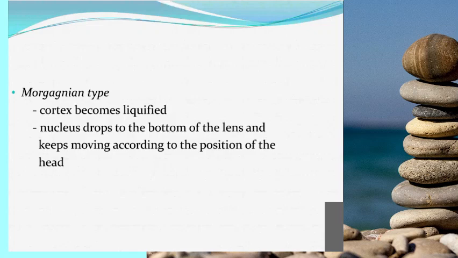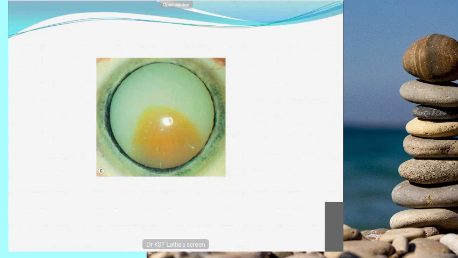Here, the cortex becomes liquefied, and the nucleus becomes shrunken and drops to the bottom of the lens. In the next picture, you can see that clearly. Here you can see the milky, liquefied cortex, and you can see the superior border of the shrunken nucleus at the bottom of the lens. This is the phacolytic stage of Morgagnian type. Morgagnian phacolytic glaucoma is an open angle glaucoma.